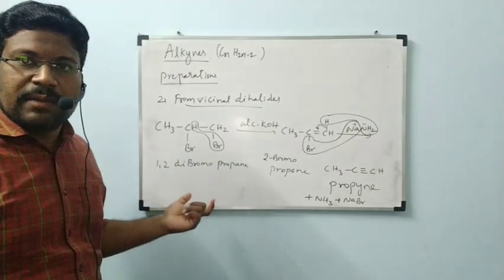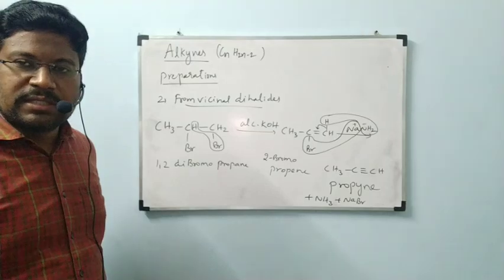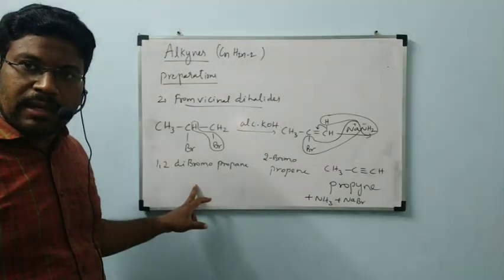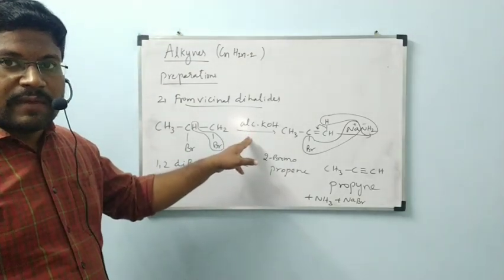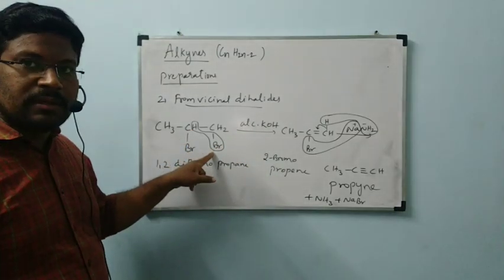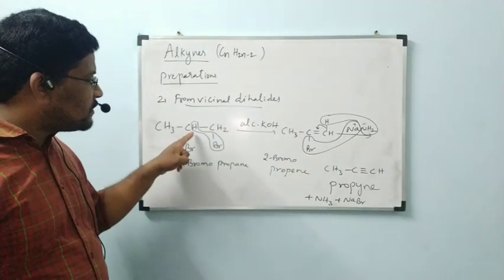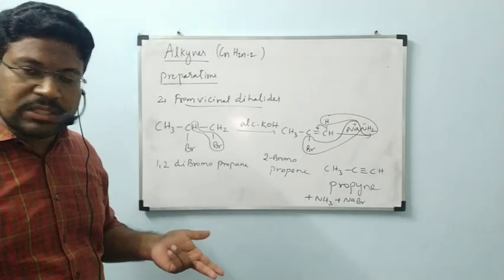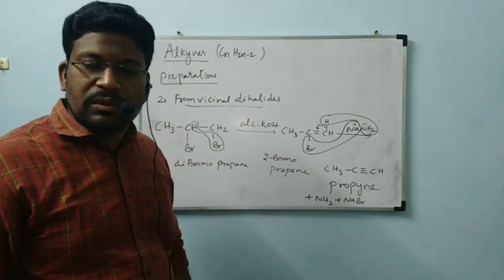Vicinal dihalide. What is the name of this compound? 1,2-dibromopropane. This 1,2-dibromopropane reacts with alcoholic KOH. Hydrogen from one carbon and bromine from another carbon are removed in the same way, which is dehydrohalogenation, to form CH3CBr=CH2.